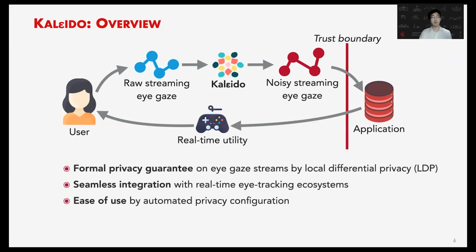So we can enjoy the formal privacy guarantee on eye gaze streams by local differential privacy in KALEIDO. And KALEIDO can be seamlessly integrated with real-time eye tracking applications in today's ecosystems. And it's easy to use by a simple privacy configuration.